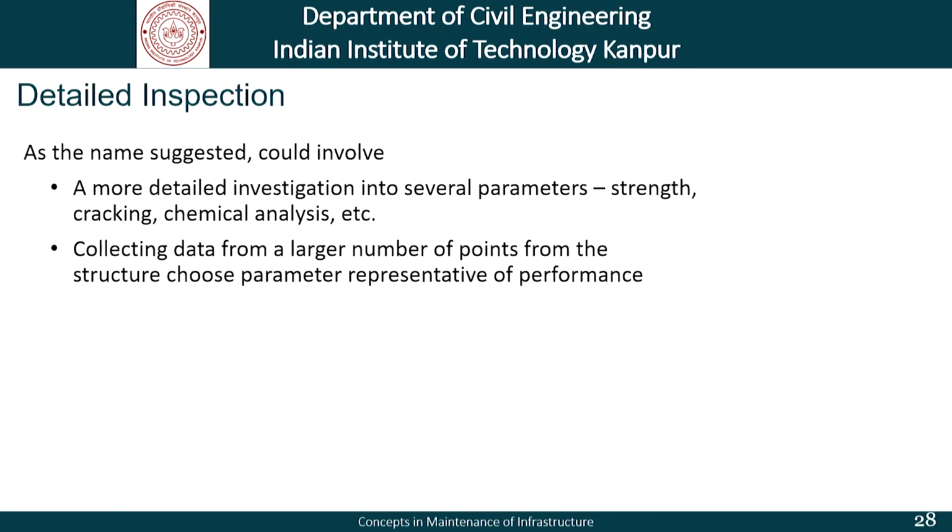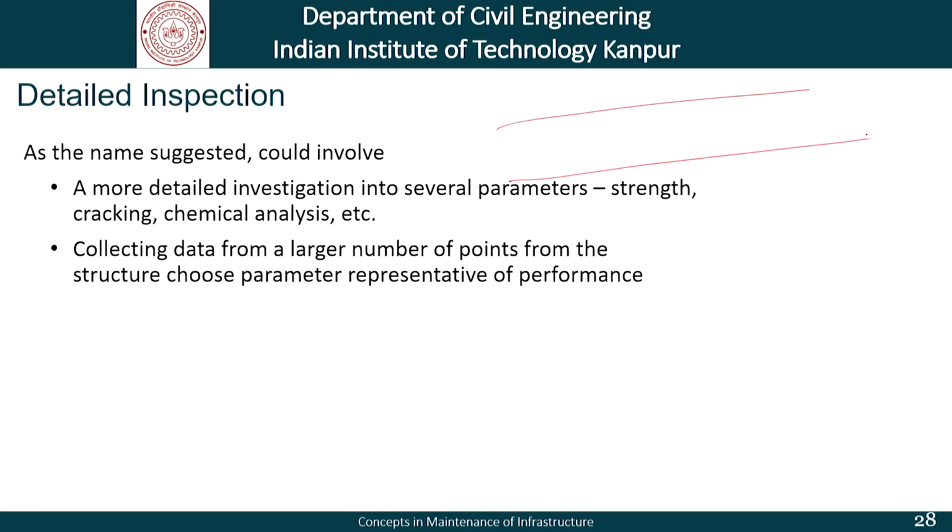performance. We must remember that as far as infrastructure is concerned, whether it is a bridge or a road or whatever it is, these are large structures. They have a span, they have a large spread, and therefore, if we have a road which runs into 100 kilometers, how do we sample? If we sample here, here and here, let us say 30 kilometers apart, is that sufficient? Somebody will say no. If we want to sample too many points here, then whether it is detailed inspection, whether it is periodic inspections, that becomes so much more time consuming and it is so much more expensive.